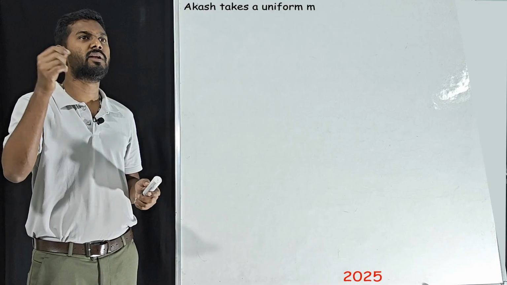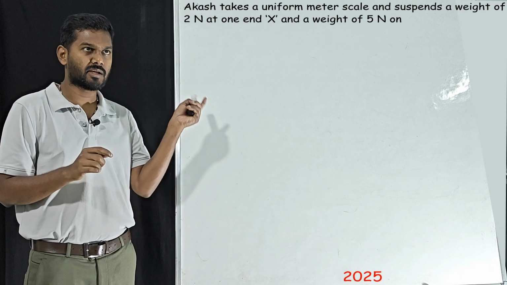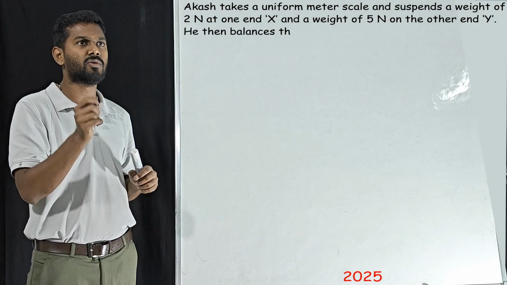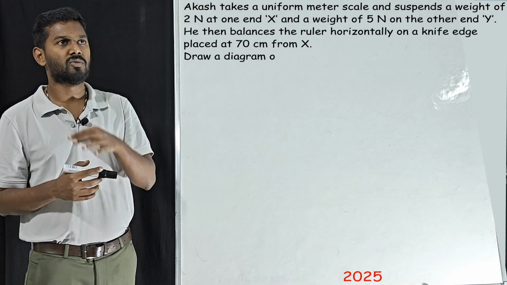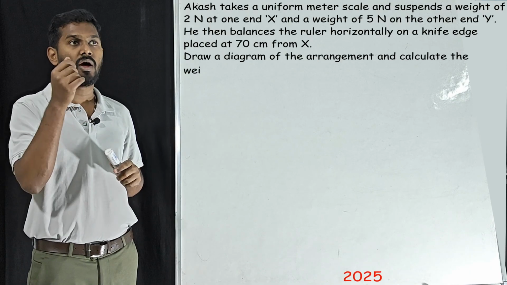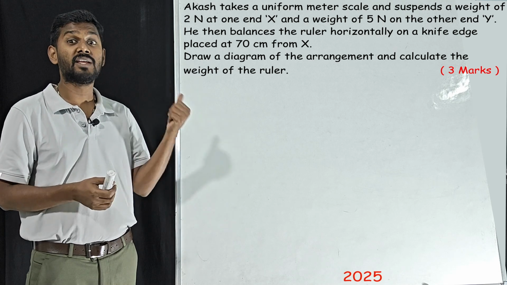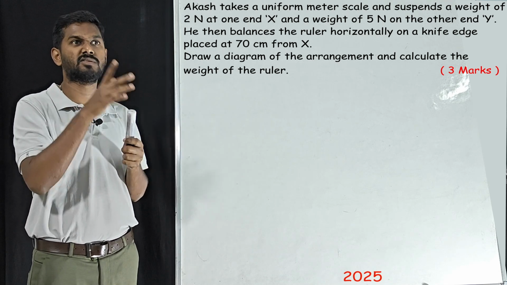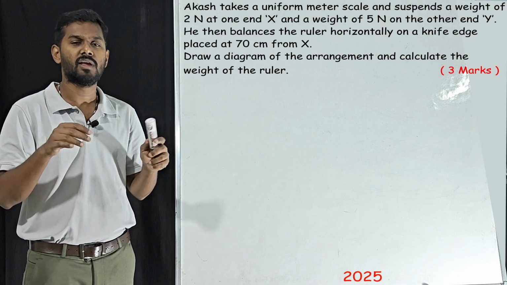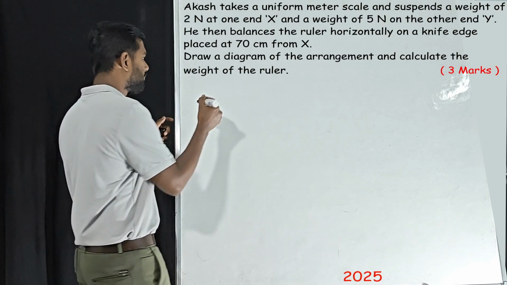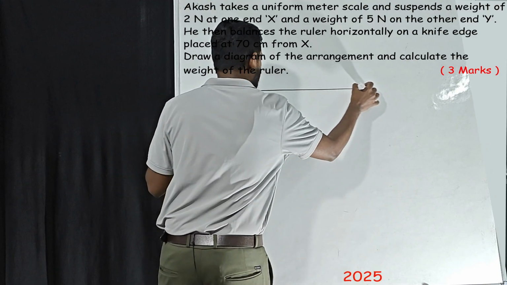Our next question. Akash takes a uniform meter scale and suspends a weight of 2 Newton at one end X and a weight of 5 Newton on the other end Y. He then places the ruler horizontally on a knife edge placed at 70 centimeter from X. 70 centimeter from X, this is very much important. Draw the diagram of the arrangement and calculate the weight of the ruler. Very simple. First we'll draw the diagram. We can take one line, that is enough.